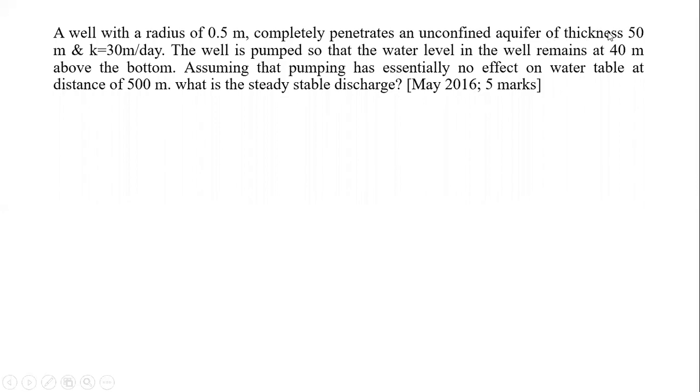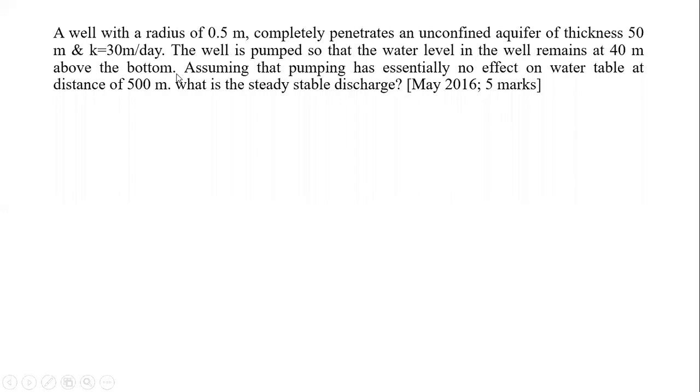Whose thickness means what will it be? The water level, that thickness h, water table height we can say, is 50 meter, and hydraulic conductivity K is 30 meters per day. Okay, then the well is pumped so that the water level in the well remains at 40 meter above the bottom.